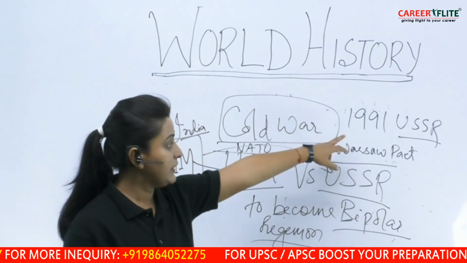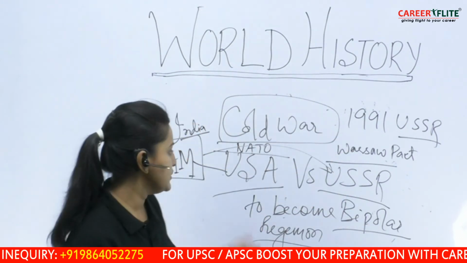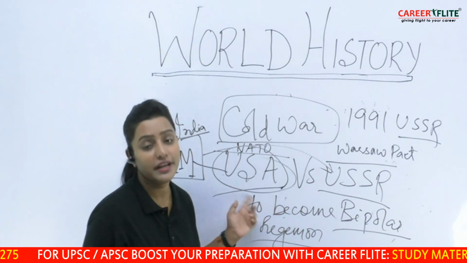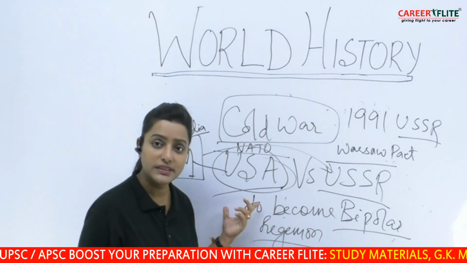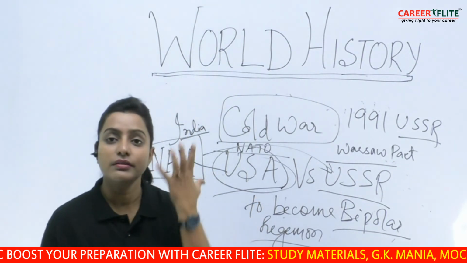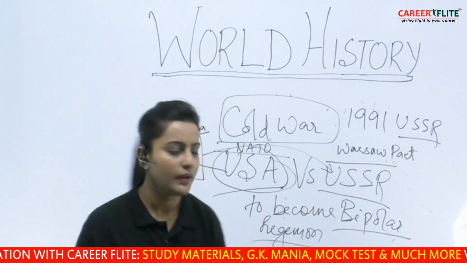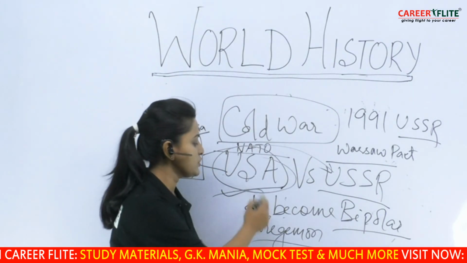Now, when USSR breaks up, what happens to US? It becomes a unipolar world, a unipolar hegemon. This was the time when it fulfills its dream of being a unipolar power. Now USA becomes the sole power.